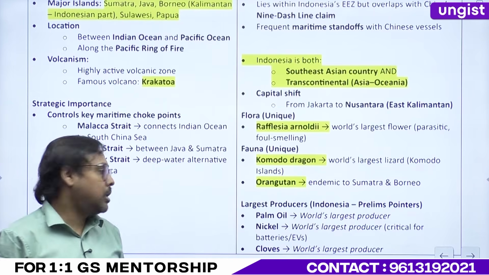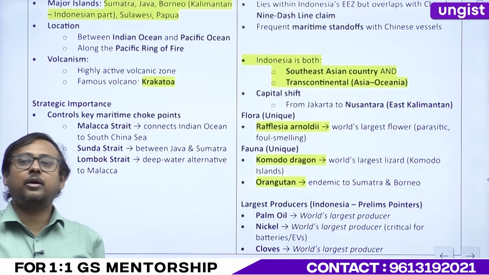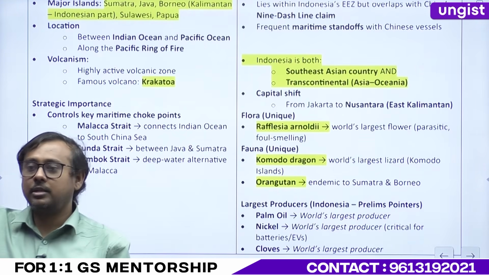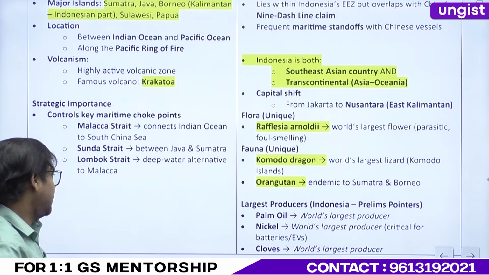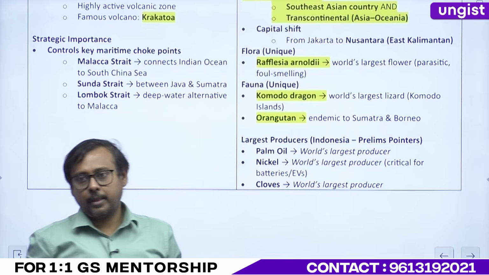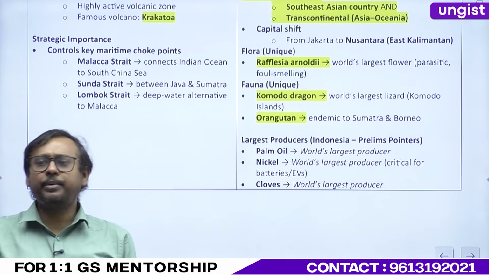Orangutan is endemic to Sumatra and Borneo, that we have studied. Sumatra is part of which country? Indonesia. Borneo is part of which country? Okay, let's go on. Let's see the largest. Largest producer of palm oil, right? Which are the two countries from which India imports palm oil in copious amounts?